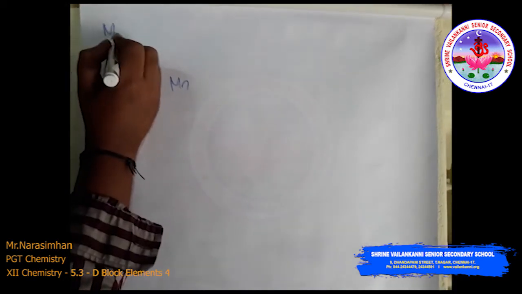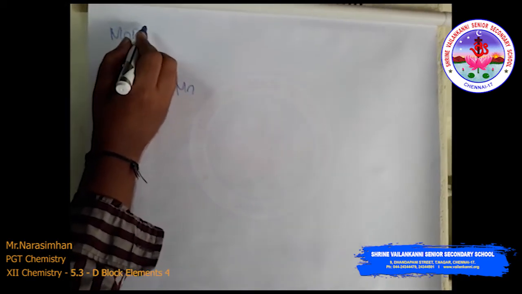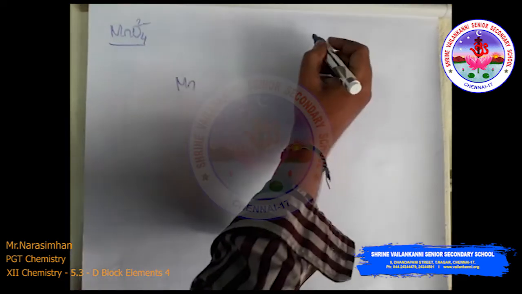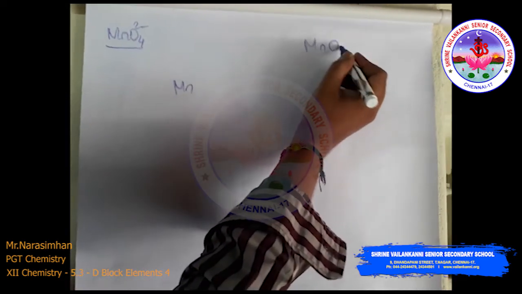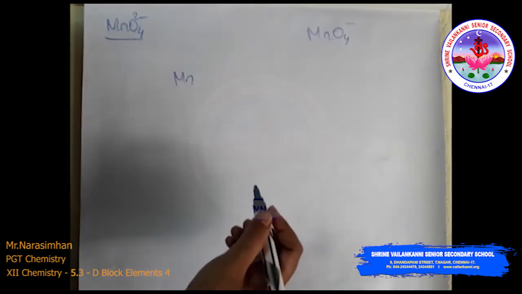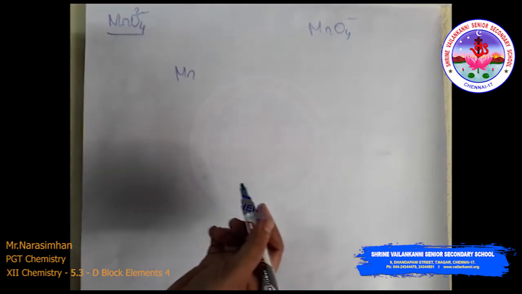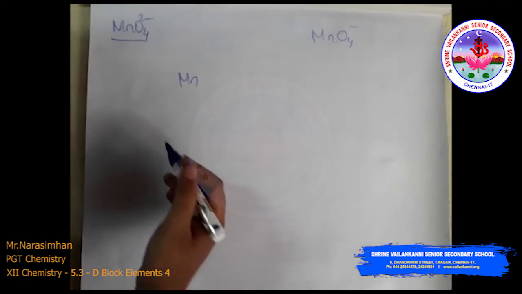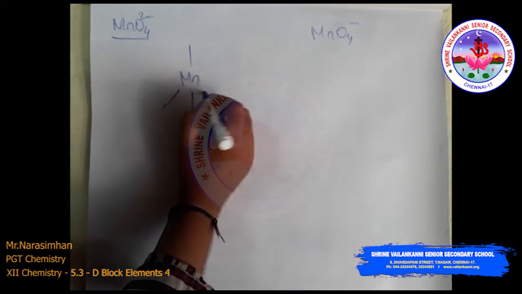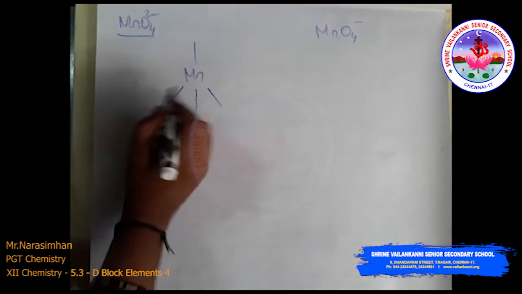So the manganate ion is MnO4 2-, and the other one is MnO4-. One is green, another one is purple. First I am going to draw the manganate ion, MnO4 2-. Just draw it like this.